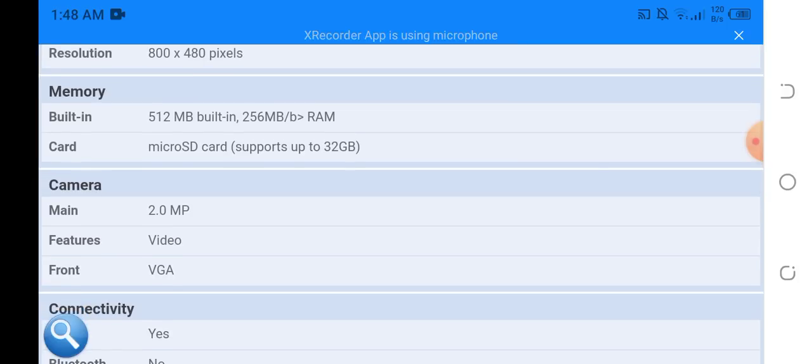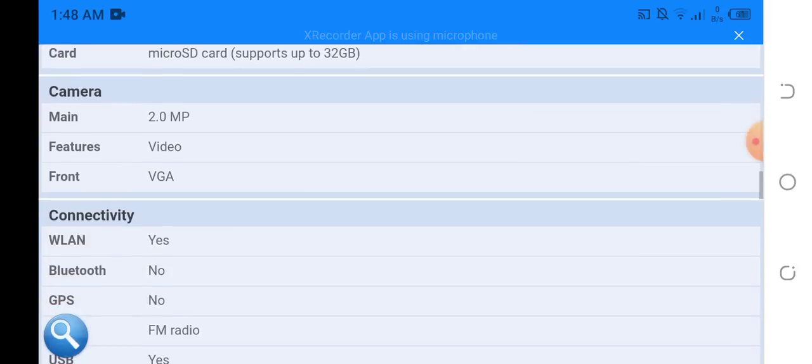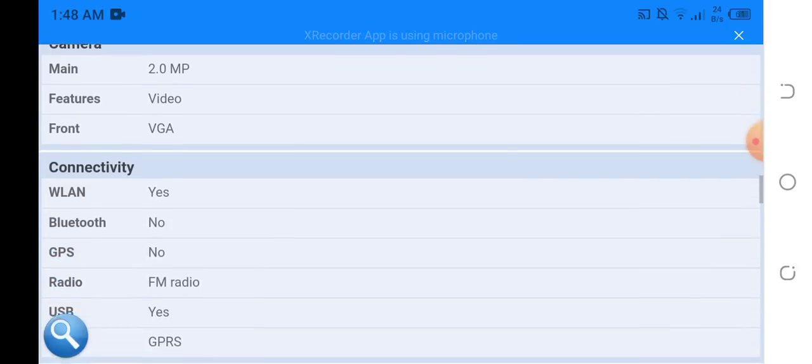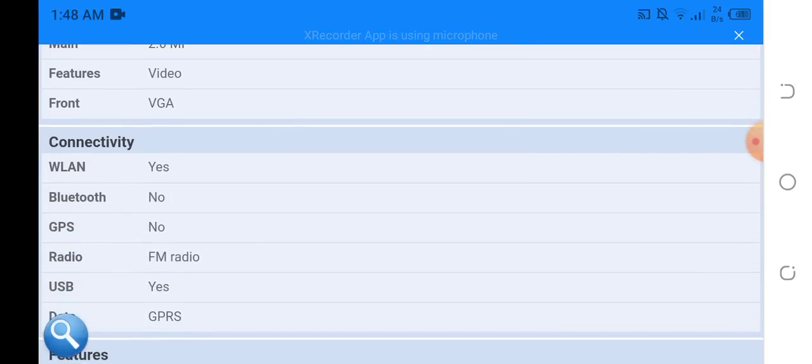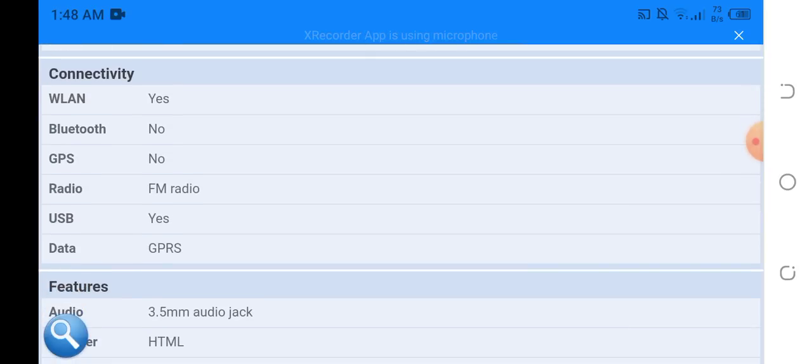Here we have the camera, the main camera 2.0 megapixel. Features, video features, the front camera is a VGA camera. Here we have the connectivity: WLAN, Bluetooth, no Bluetooth, GPS, no GPS, radio, FM radio, USB, and data, GPRS.